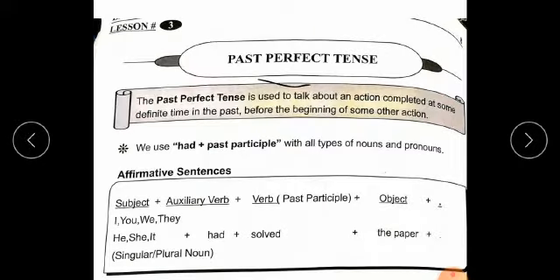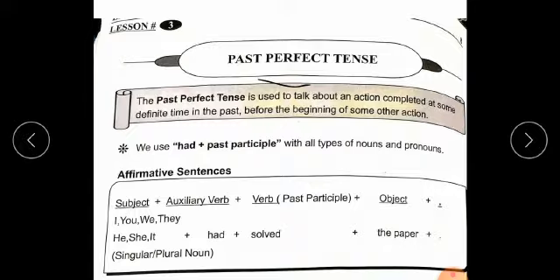Open your book on page 8, students. Past perfect tense. We know the meaning of past is the time that has gone. Perfect means complete, while tense shows the time of action. So the definition will be: the past perfect tense is used to talk about an action completed at some definite time in the past before the beginning of some other action. Students, we can say the easy definition: the work that had totally completed in the time of past is called past perfect tense.